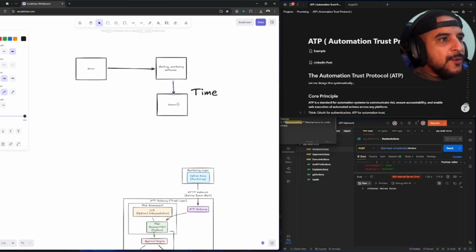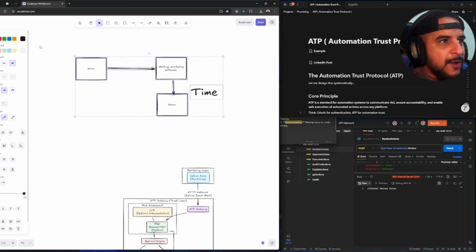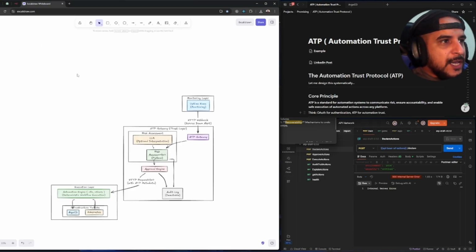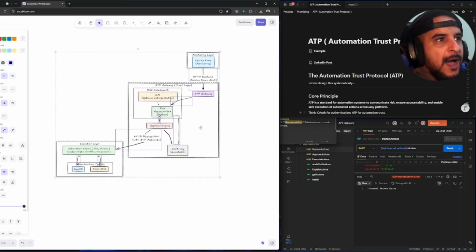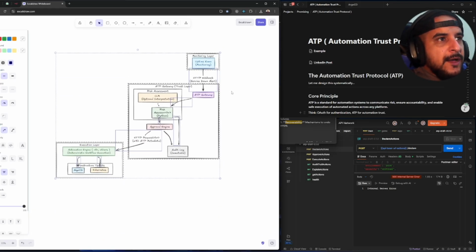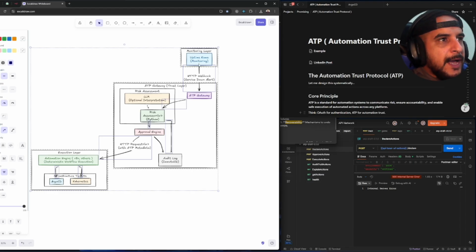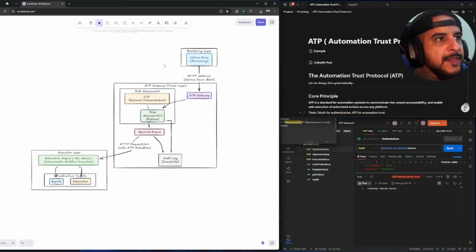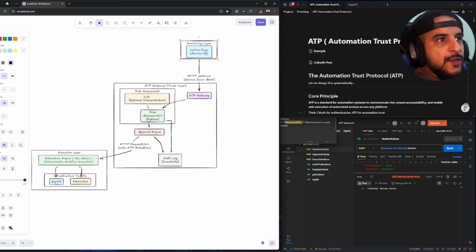Okay, so with that being said, this is the workflow right here, and we're gonna try to make it better. How are we gonna make it better? We're gonna do it in a much better way than it has usually been done. And how are we gonna do that? We're gonna implement ATP, Automation Trust Protocol. So we're gonna go from the monitoring layer, and instead of sending this to a notification engine, you're gonna send it to ATP. And ATP is gonna use LLM.